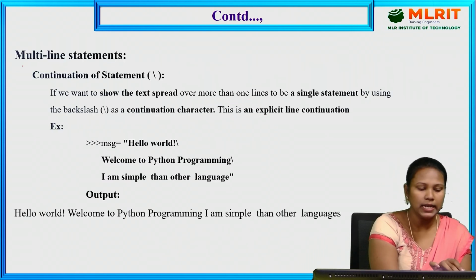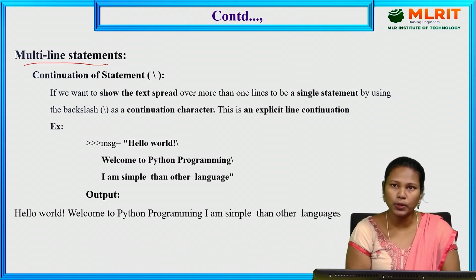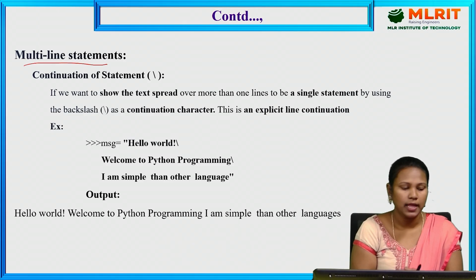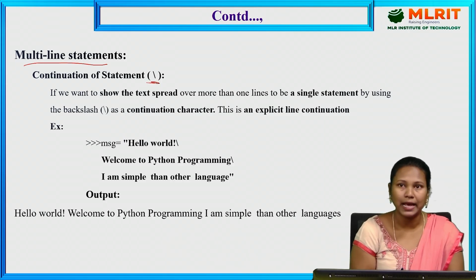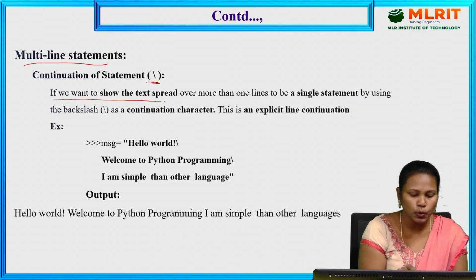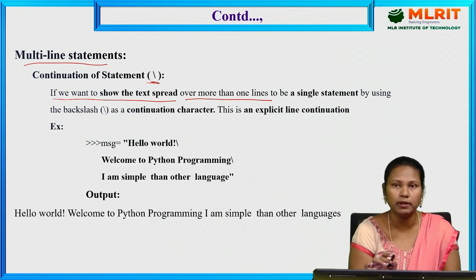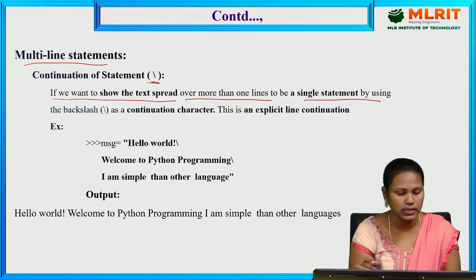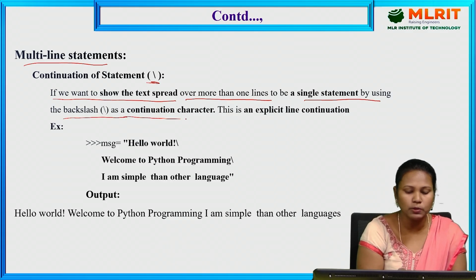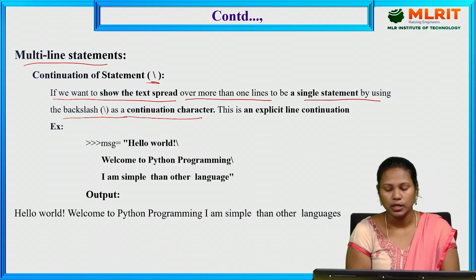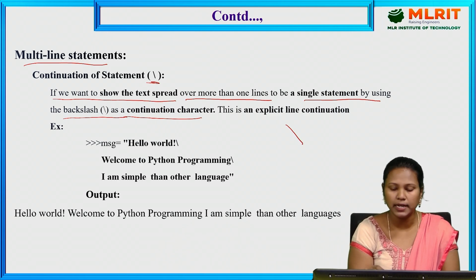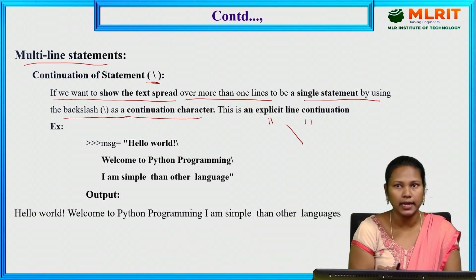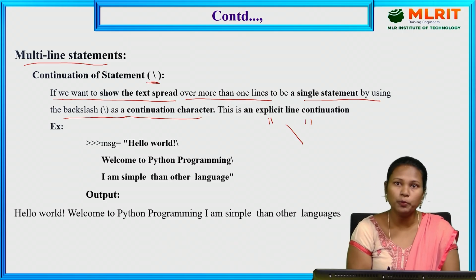Next one, multi-line statements. If you want to write text across more than one line, we use multi-line statements. For a multi-line statement we use the backslash. If we want the text to spread over more than one line, we have to use the backslash as a continuation character. It spreads the data onto the next line, but the output will be on the same line.